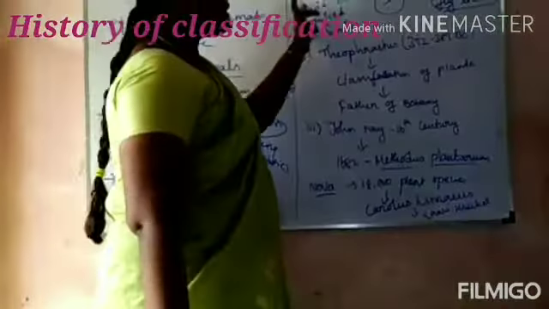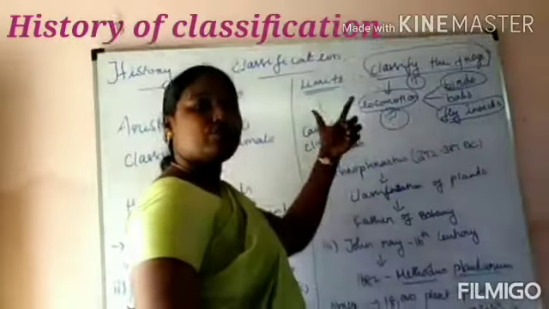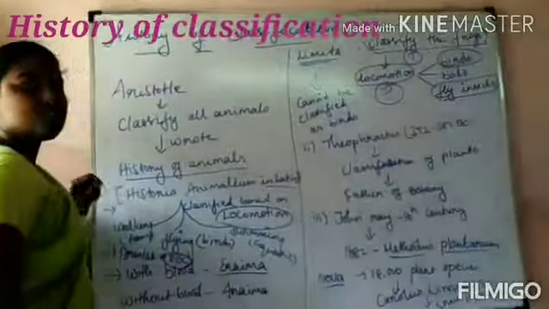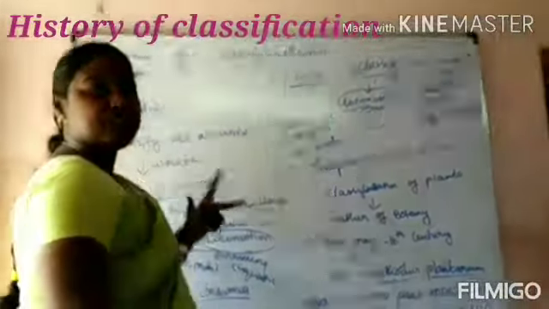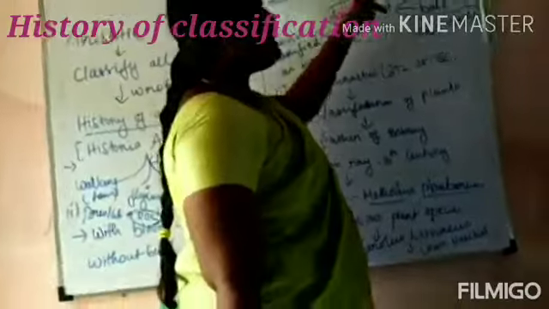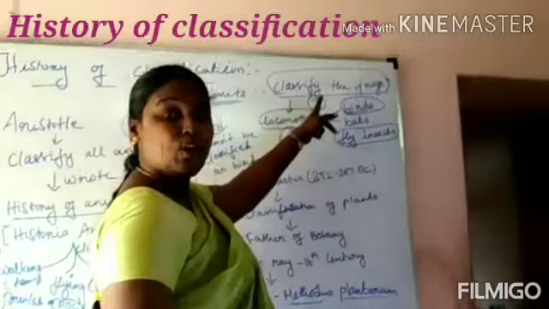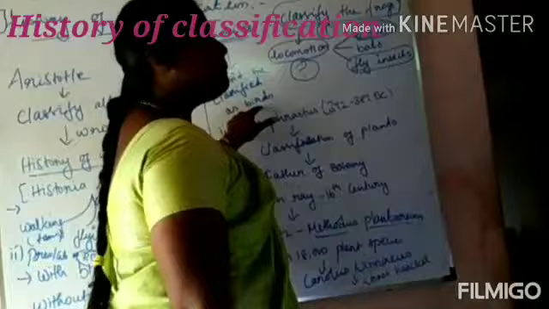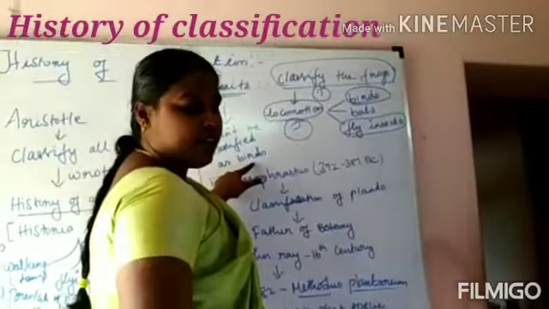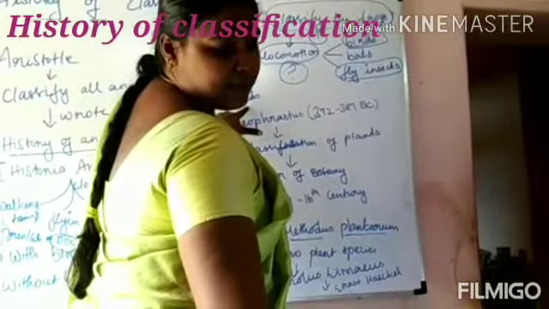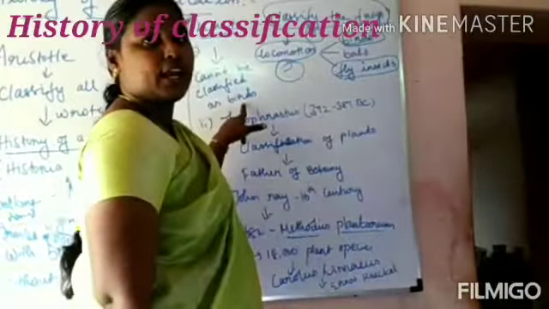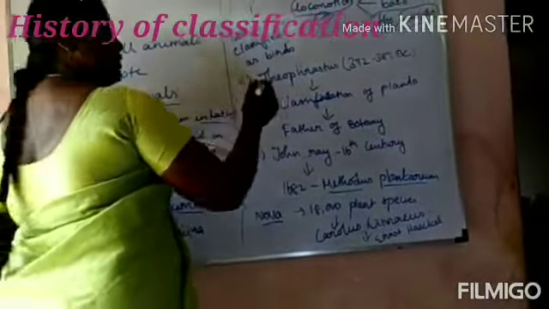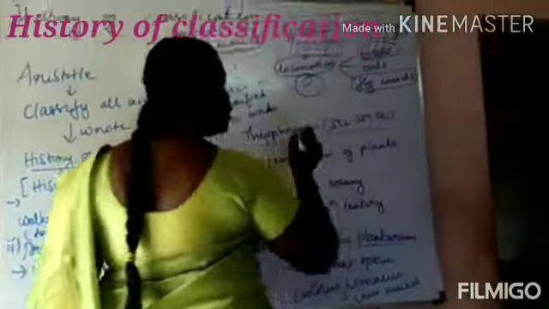So it cannot be classified as a bird, it is a non-flying bird, in Aristotle's system. Can you understand? So what are the two main limitations of Aristotle? One is that frogs cannot be classified because they are amphibians. And the second is that it cannot classify birds that cannot fly, the flightless birds. Okay, next, Aristotle is followed by Theophrastus.